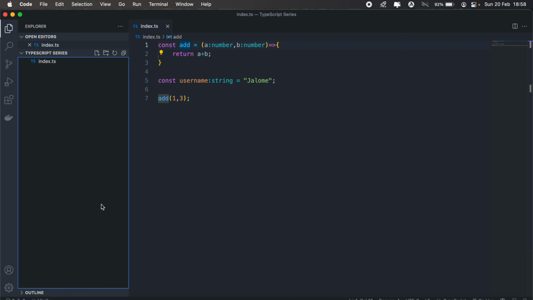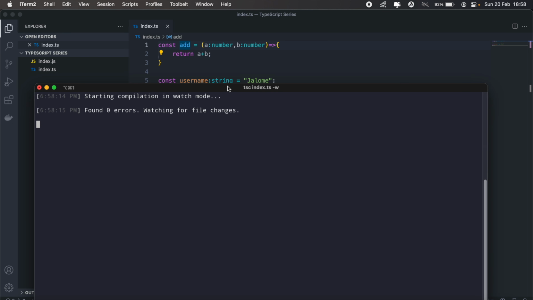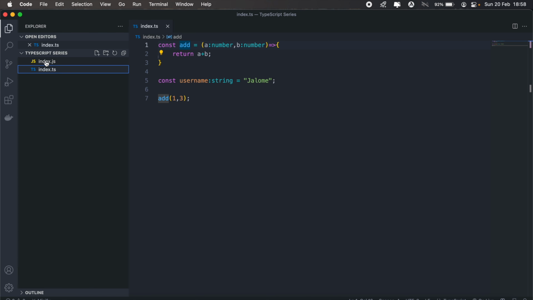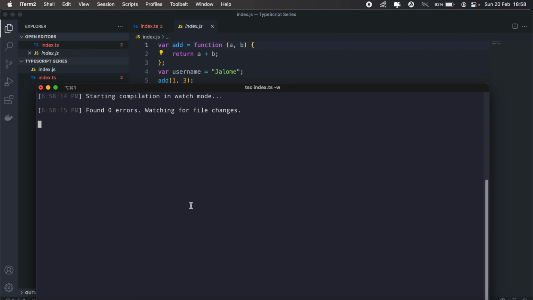And let's first delete this. So if we want to watch the changes in our file or our application here, we can run the same command, tsc index.ts, but then we pass along the watch parameter. And then this will transpile our code so that every time we make changes in our index.ts, those changes are then reflected live. So that's how you'd go about setting up your first TypeScript app.